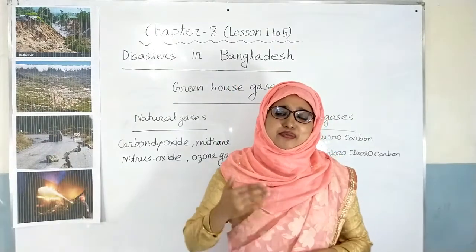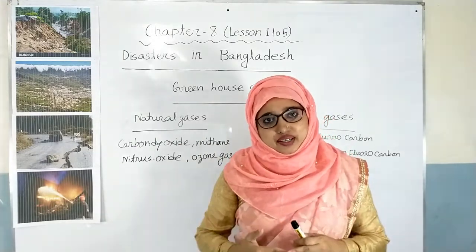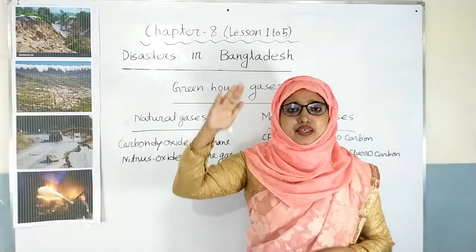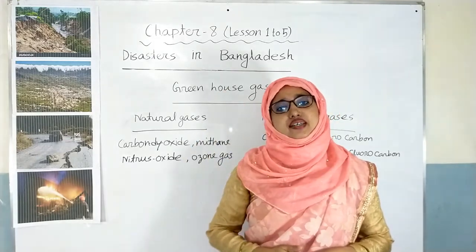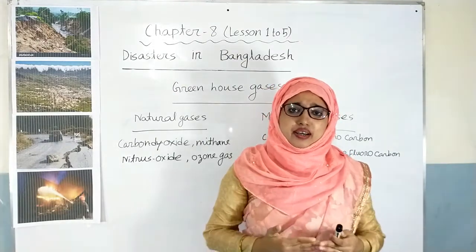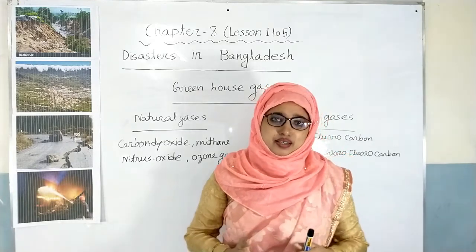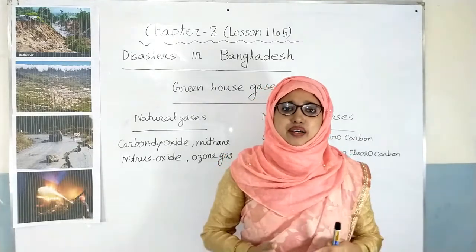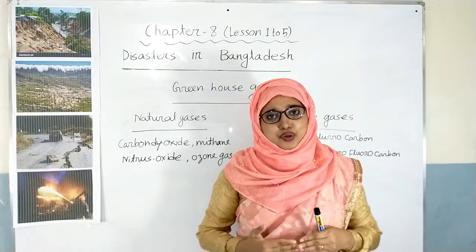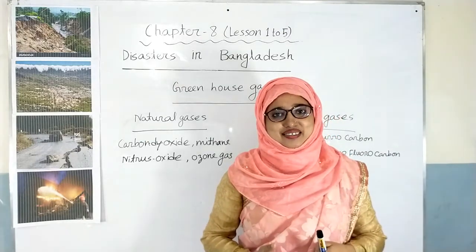Dear students, if the ozone layer is perforated due to the increase of different types of greenhouse gases, then ultraviolet rays from the sun can fall onto the globe directly. So it is very harmful for our environment and our health also. It can cause different types of diseases such as asthma, cancer, scabies, etc. So we will have to reduce the emitting of greenhouse gases.